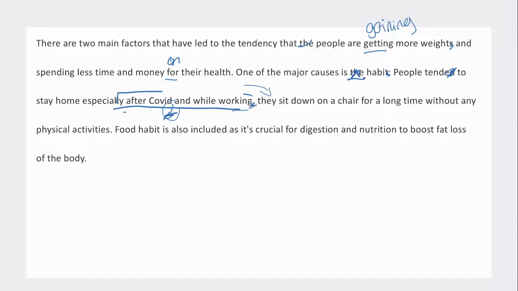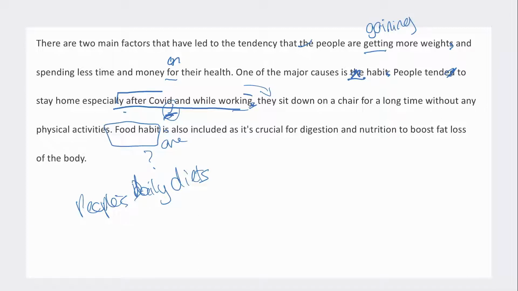Food habit is also included. Food habit. Vague. I don't know what you mean by food habit. The what you eat, your daily diet, is also included. So maybe you want to say daily diets, or people's daily diets, are also included, as it's crucial for digestion and nutrition to boost fat loss of the body. I can see again using digestion to boost fat loss of the body. I'm not sure what digestion and nutrition has to do with boosting fat loss. I'm a little bit unclear about the meaning of that sentence.